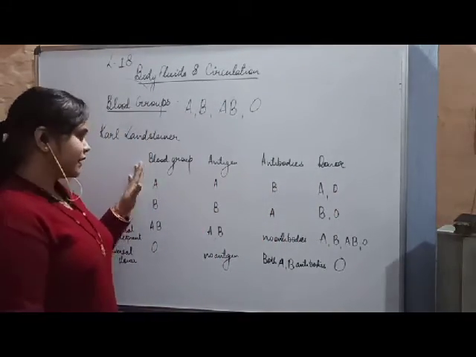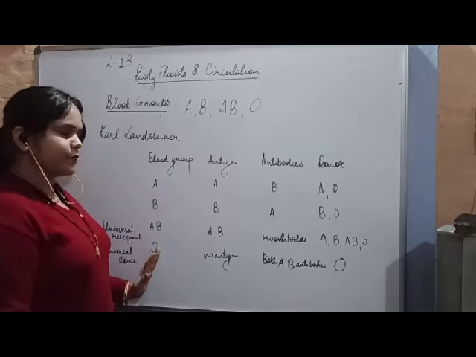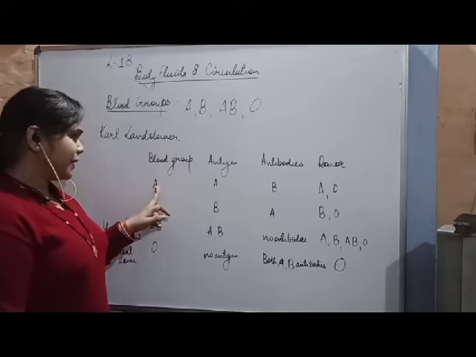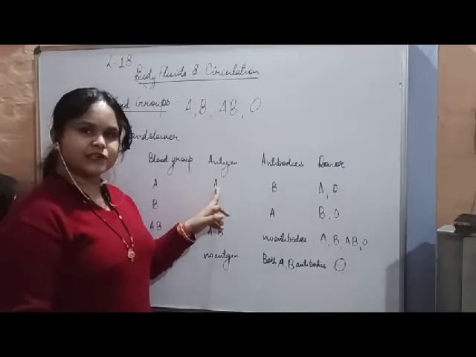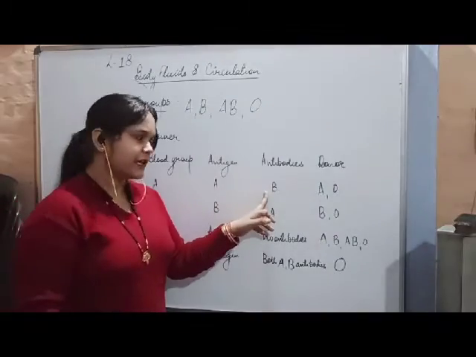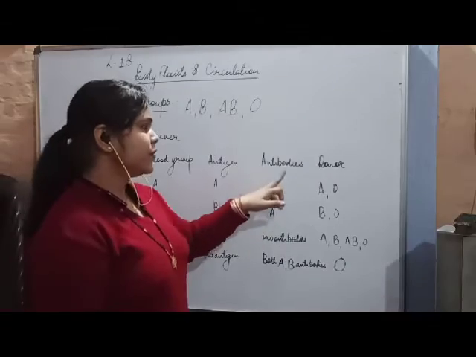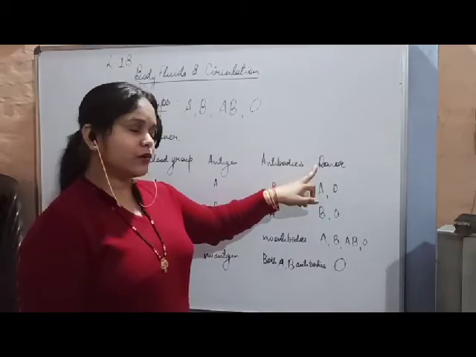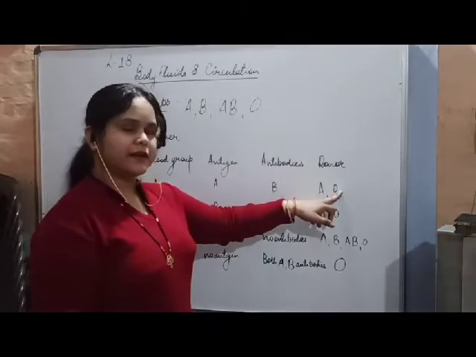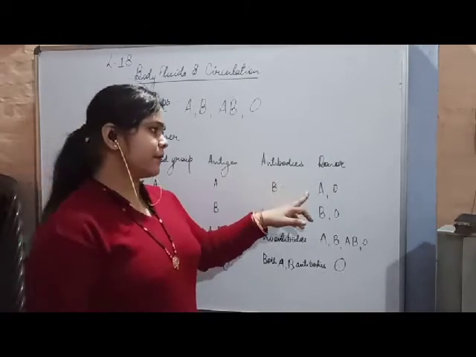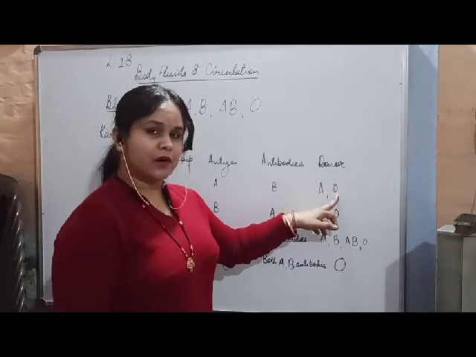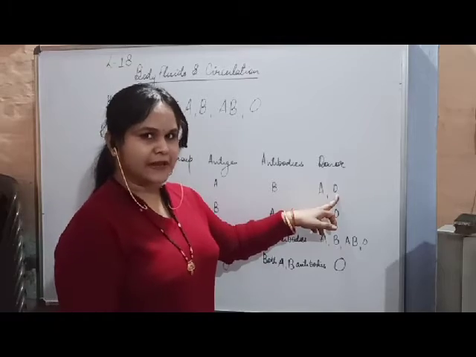So, blood groups A, B, AB and O. Suppose we have to discuss a person having A blood group. A blood group people will have A antigen, and they will produce antibodies for B antigen in their plasma. Who are the donors who can donate blood to A blood group people? They are A and O. A blood group people can receive blood of A, obviously, and they can also receive it from O, because O does not have any kind of antigen.